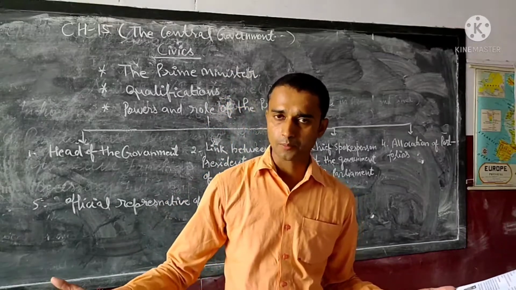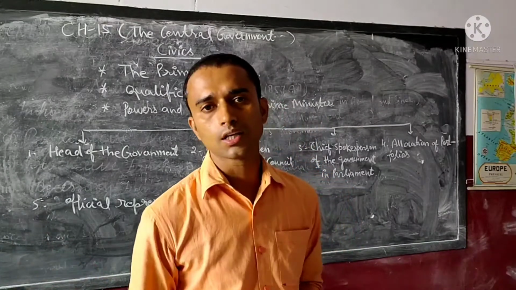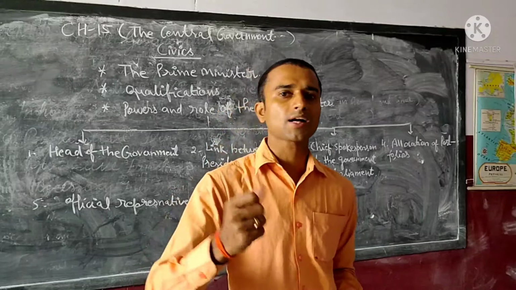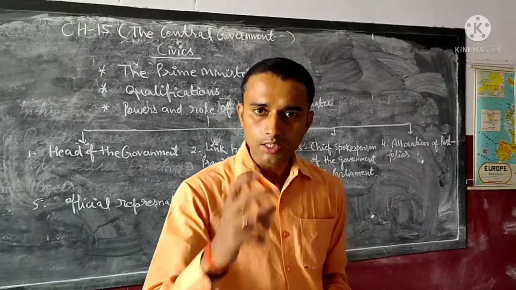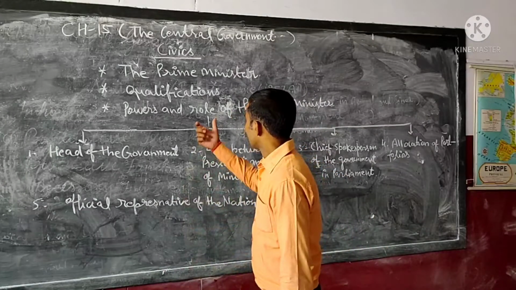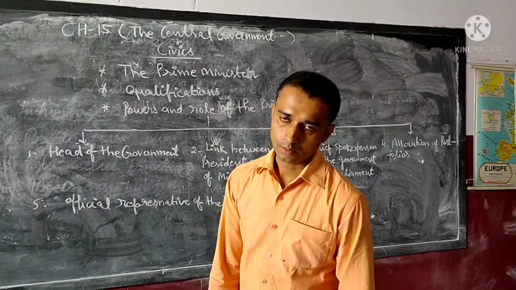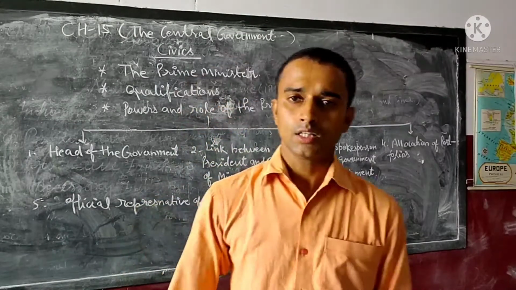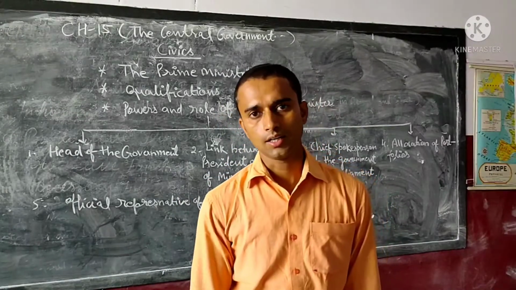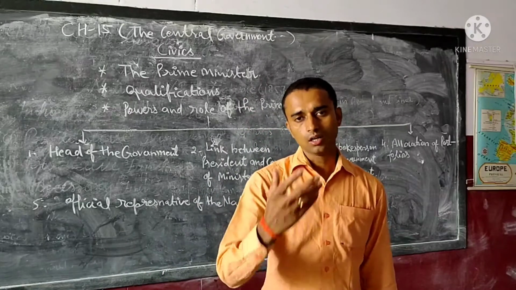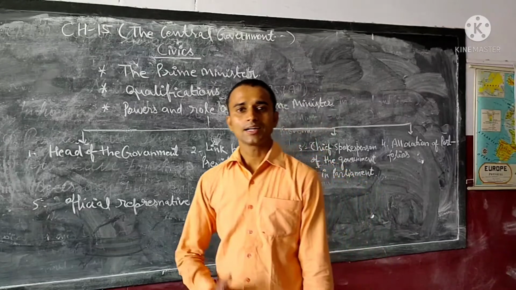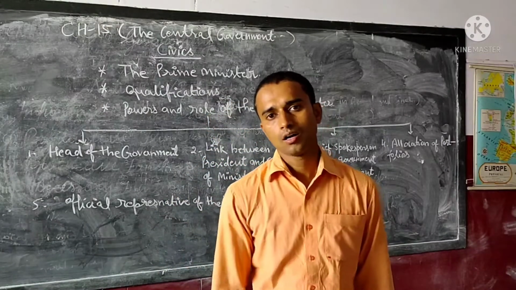So many different political parties participated in the election of the Lok Sabha. But the party that gets the clear majority, meaning the maximum number of seats in the Lok Sabha, its leader is called by the President and appointed as Prime Minister. So one thing is clear: the Prime Minister of India is appointed by the President after the general election.